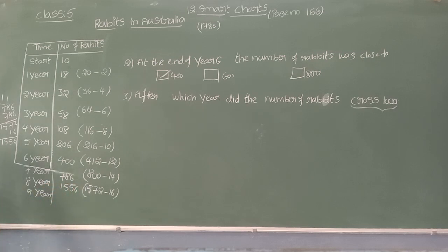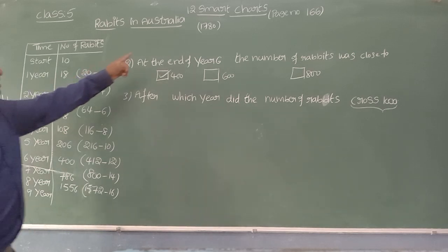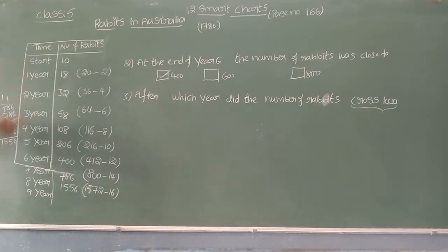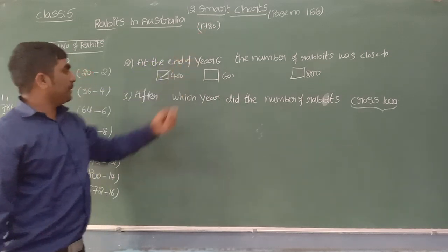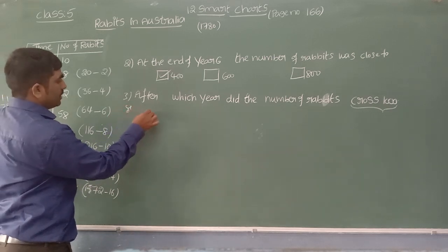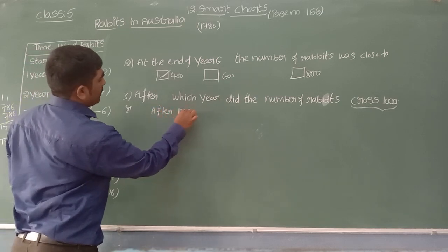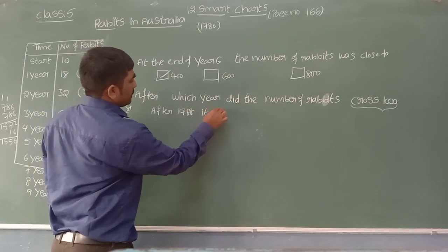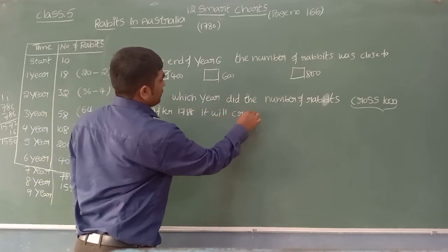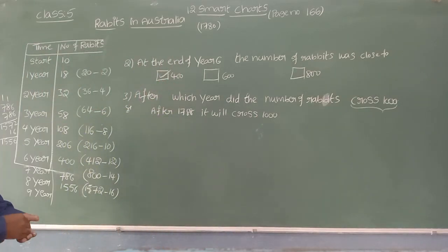I don't need to go for the 9th year also. In the 8th year itself, 1000 crossed. After which year? See, the beginning is 1780. After the 8th year, it will cross 1000. 1780 plus 8, 1788. Yes. After 1788, it will cross 1000. Hope it is clear to all.